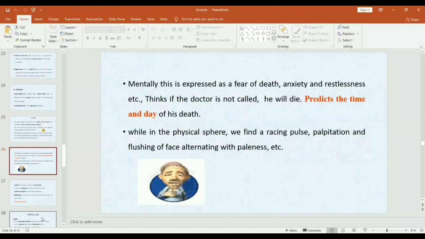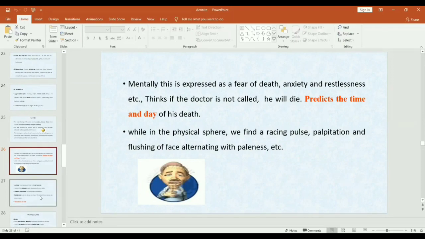He thinks that if the doctor is not called, he will die. He predicts the time and day of his death. And in the physical sphere, we find a racing pulse, that is tachycardia, palpitations and flushing of the face, which alternates with paleness.